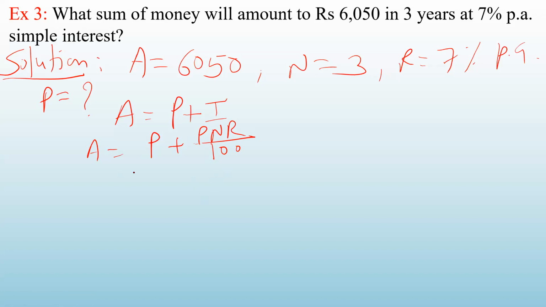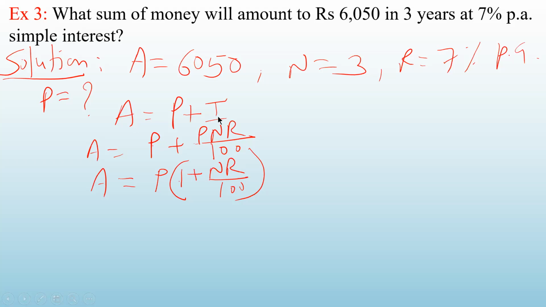You see that in both these terms P is common. So I will take out P common. So I'll get from here 1 and from here, P I have taken out. So it is NR upon 100. Okay. So I have written the same formula in this way.